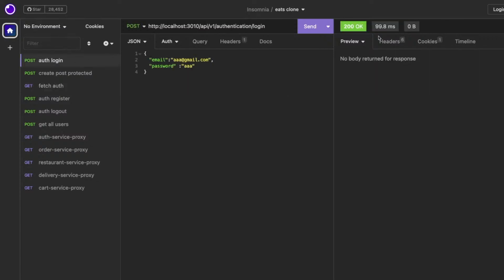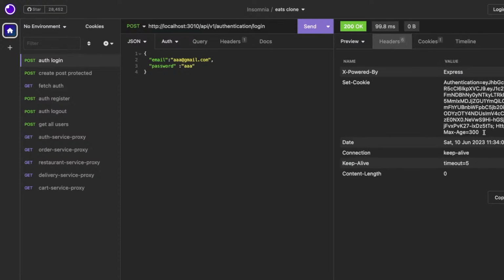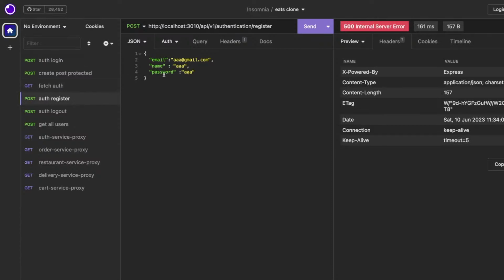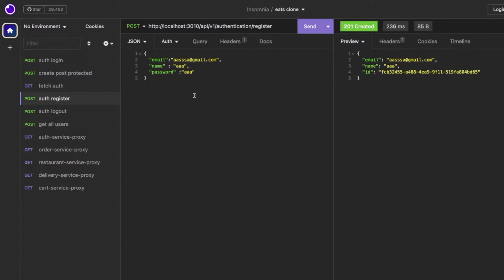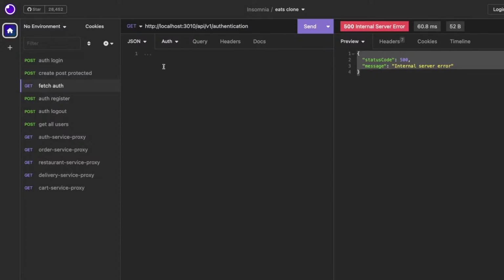First of all, our login is working fine. We are getting all the headers which we need, because we are not returning data. We are just setting a cookie, and then we are returning it. And here you can see the auth login and register both are working fine. And if you change the email, that is already working.